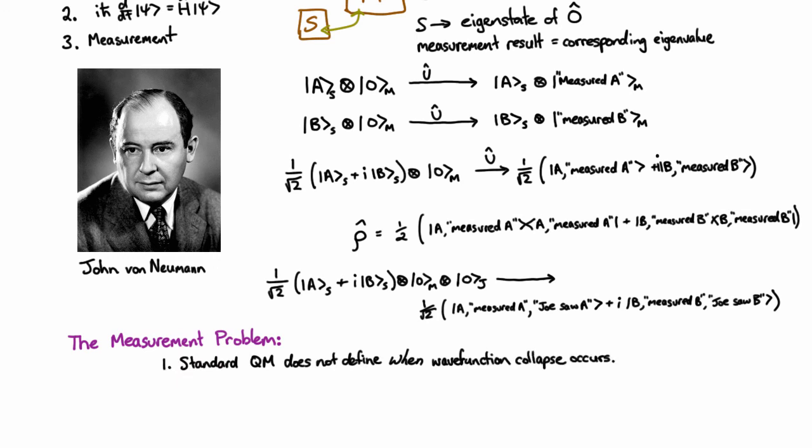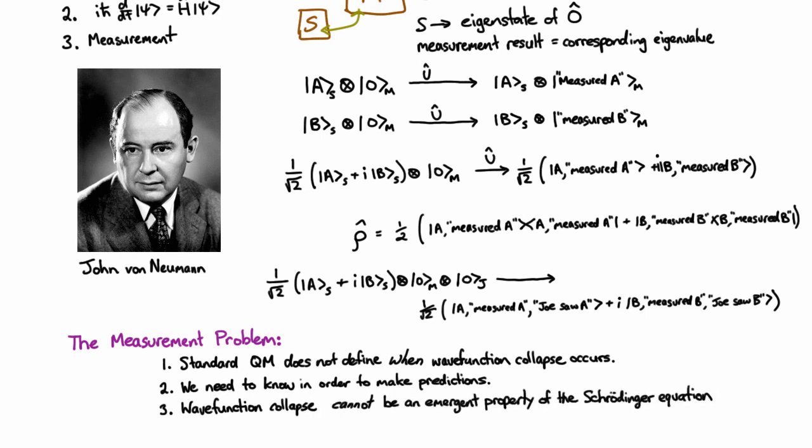So standard quantum mechanics tells you that when you make a measurement, wave function collapse occurs, but it doesn't really tell you what a measurement really is. It doesn't define the term. If you don't know when wave function collapse occurs, you can't make accurate predictions. Wave function collapse changes the coherence of a system, and so its exact timing affects what you expect to see at the end. Now, when you're talking about very big coarse measurements, of course, you don't see any problems here because it happened somewhere in the chain and coherence went away. But if you talk about situations where you have lots of control over the quantum state of the system, which has really only been possible over the last few decades, then these kinds of questions really matter.